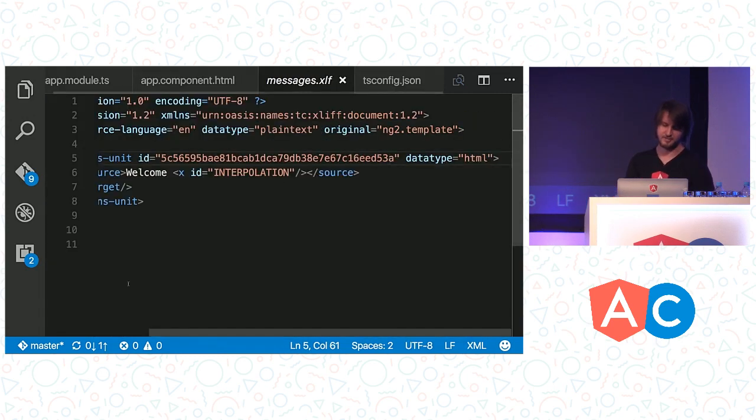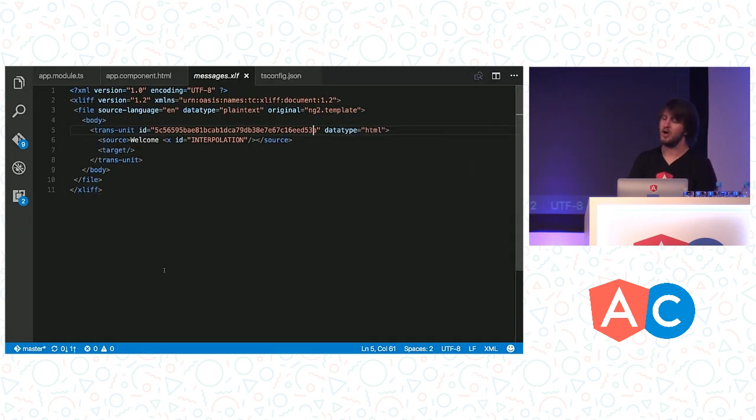This xlif file is basically an XML file which contains all of the extracted strings from our templates. This is a standard thing. This is not something we invented. So you can ship this out to a translation house. There are open source apps to handle this. A really cool project, if somebody wants to build it, would be an Angular app that allows you to manage translation files. Just a thought.